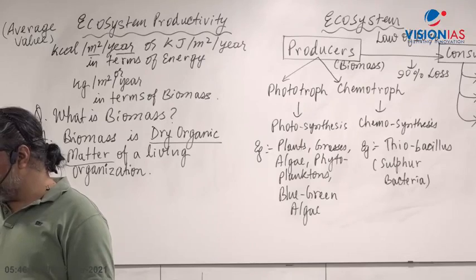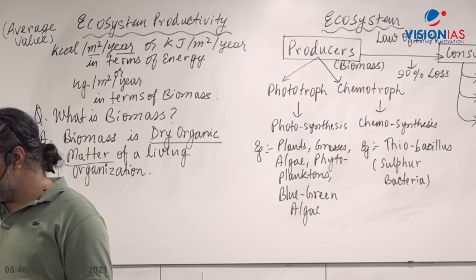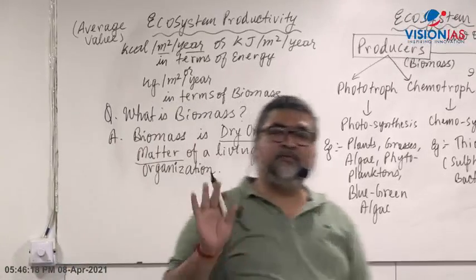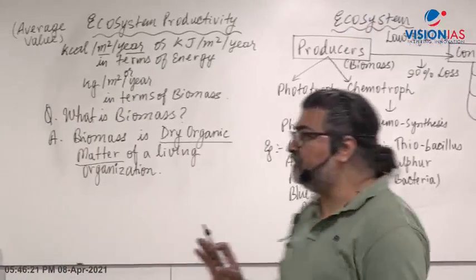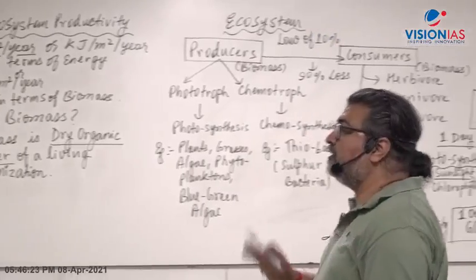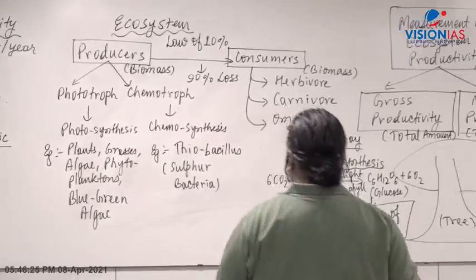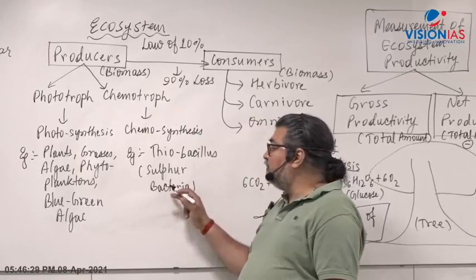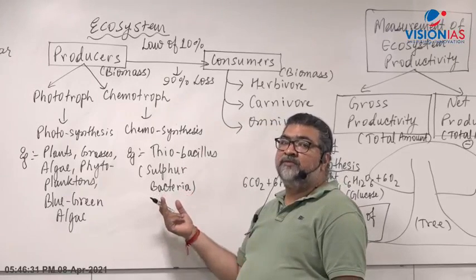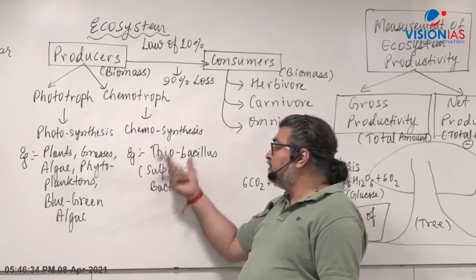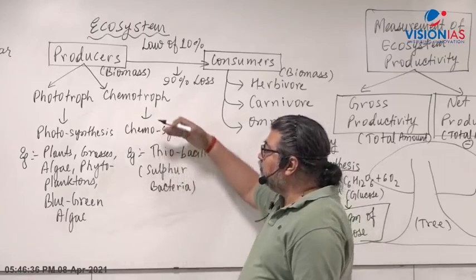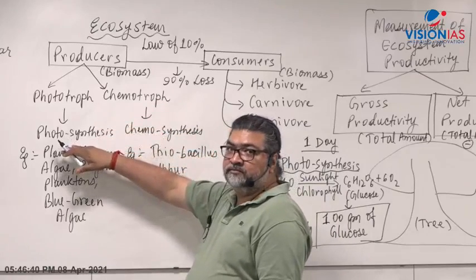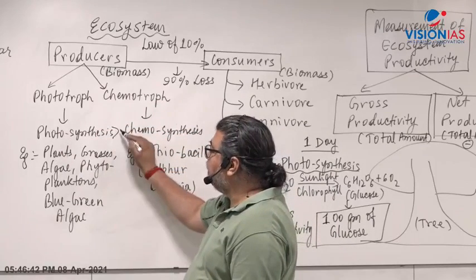The basic book is NCERT. You have to read the basic book NCERT to get all this idea. So what kind of biomass is generated by chemotrophs? If you take chemotrophs, Thiobacillus or sulfur bacteria, they also make sulfate, and that energy gets in. But chemosynthetic organisms are less. Mostly it happens through photosynthesis, which is at a very high level.